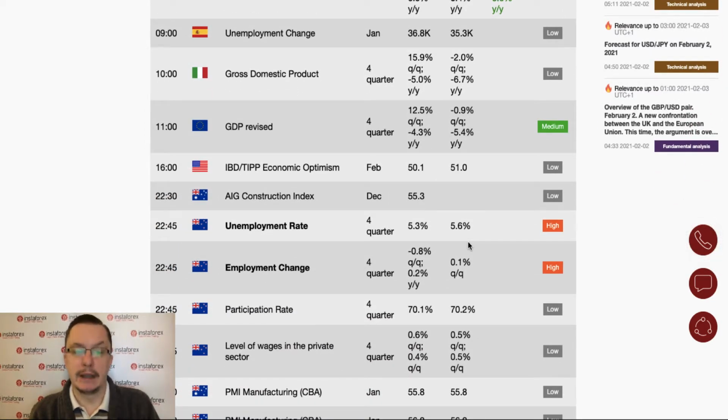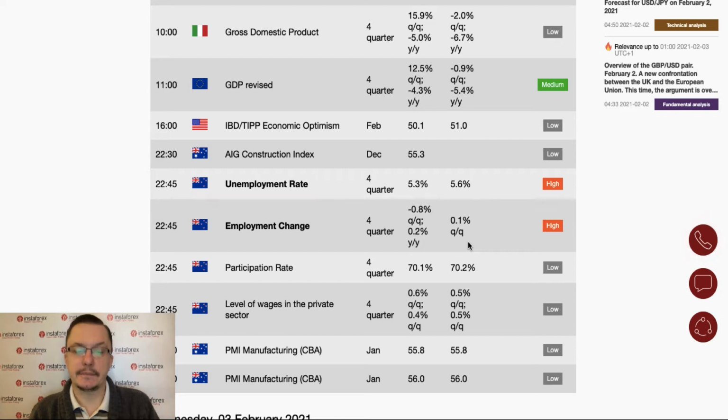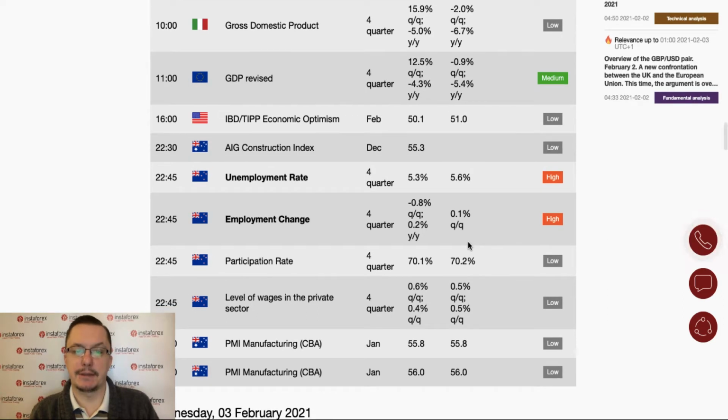Of course, the reason is the coronavirus pandemic. Very poor New York session. As you can see, only the TIPP economic optimism data are scheduled for release at 4 o'clock, but there is something going on late in the night.